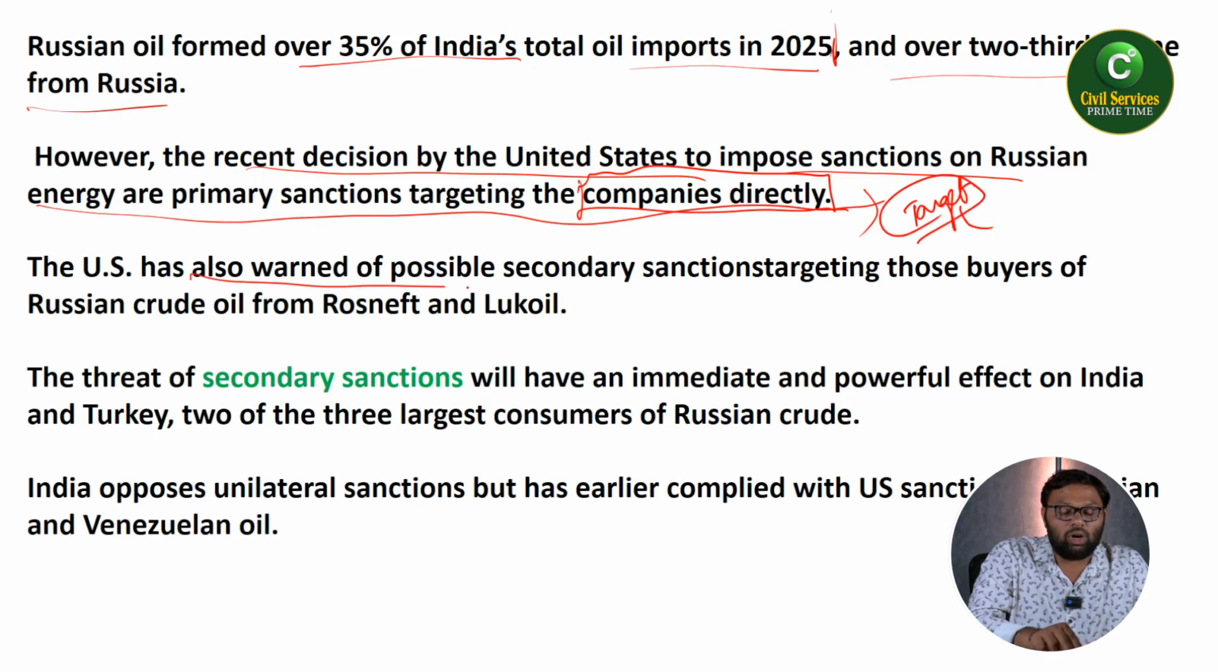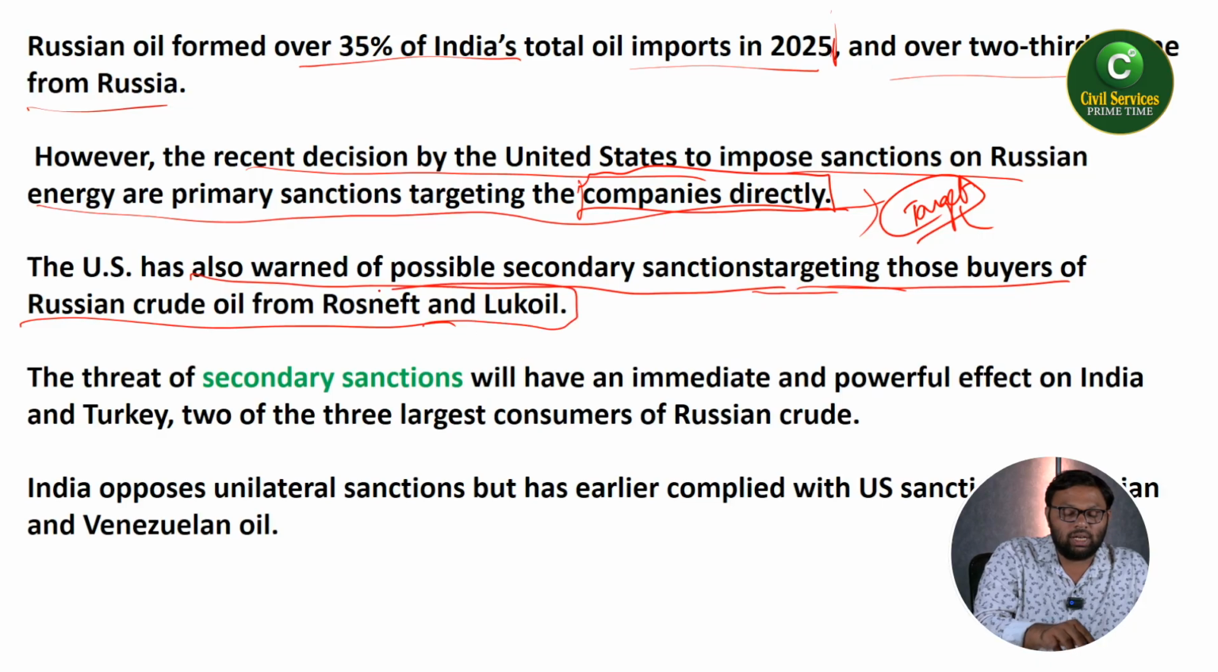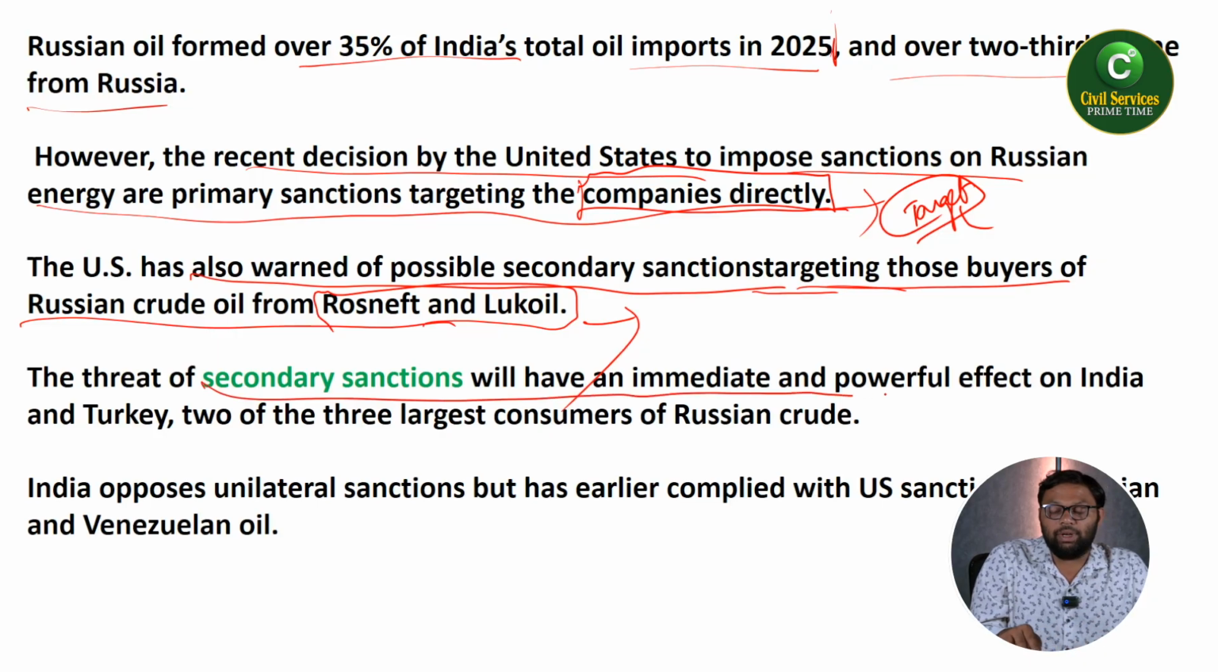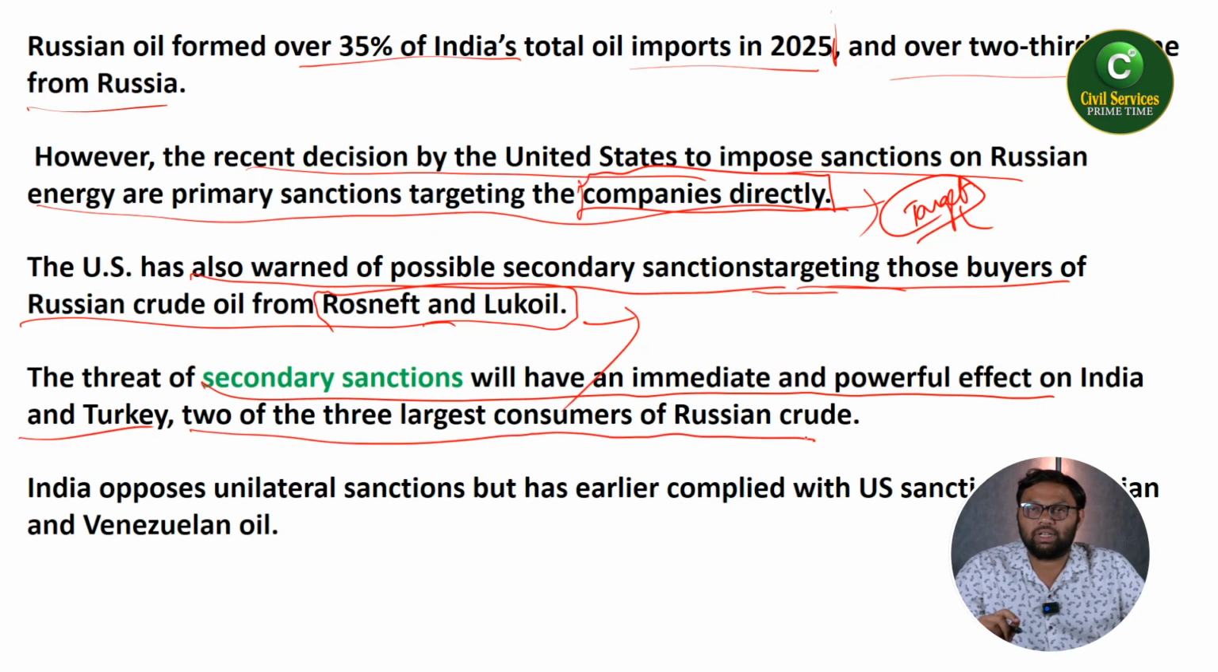The US has also warned of possible secondary sanctions targeting buyers of Russian crude oil from Rosneft and Lukoil. These are the companies purchasing from Rosneft and Lukoil. Obviously, they will get secondary sanctions. The threat of secondary sanctions will have an immediate and powerful effect on India and Turkey, two of the three largest consumers of Russian crude. Not only India, even Turkey will also face sanctions from the USA.